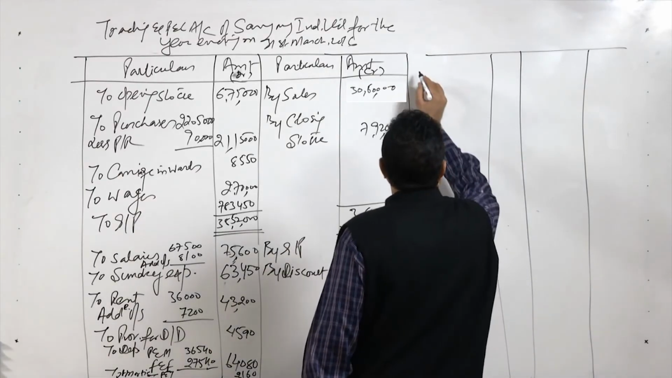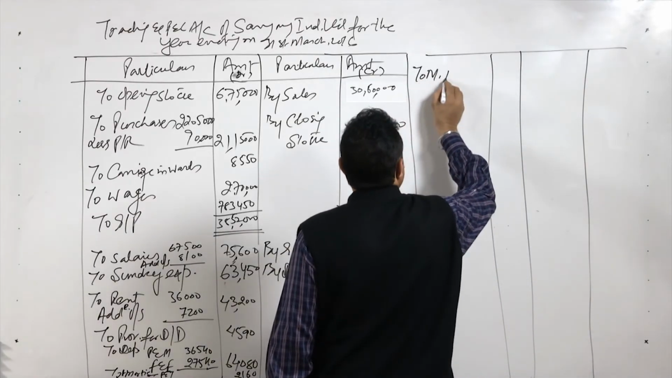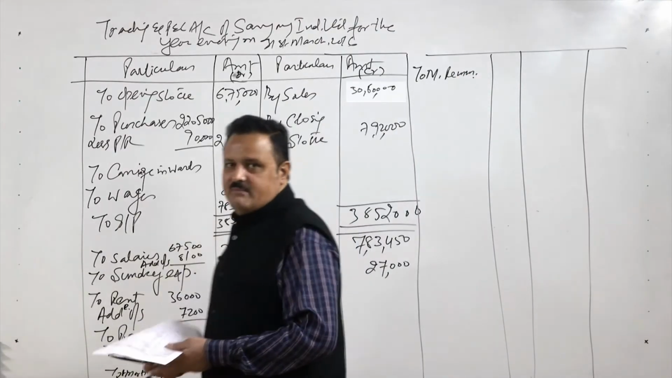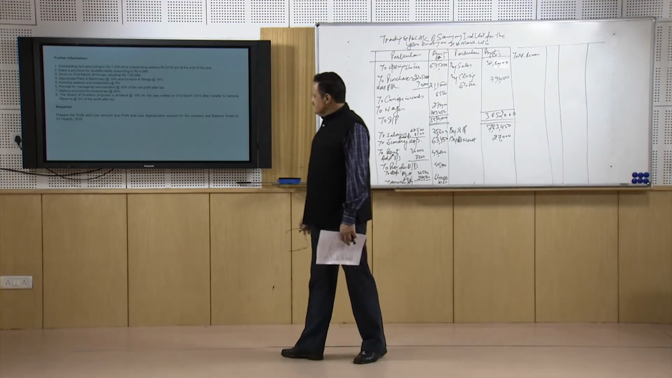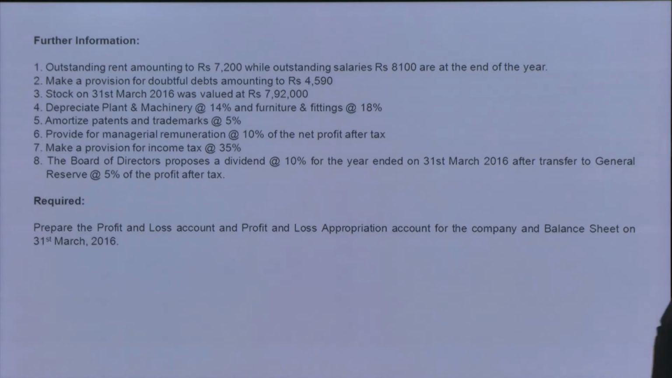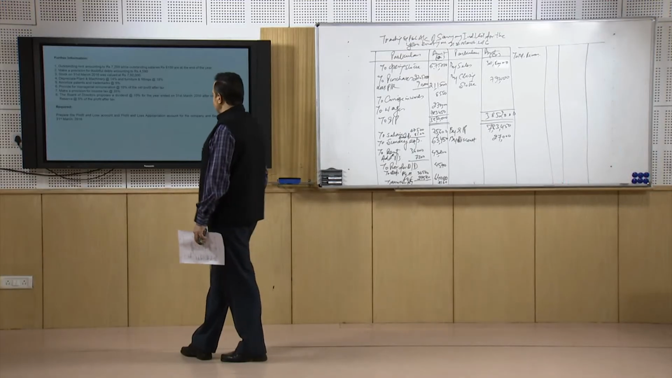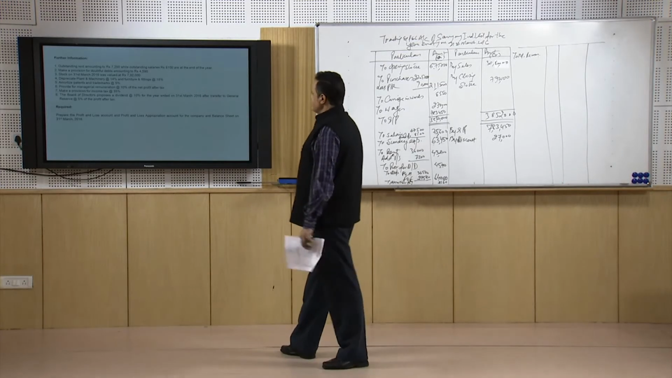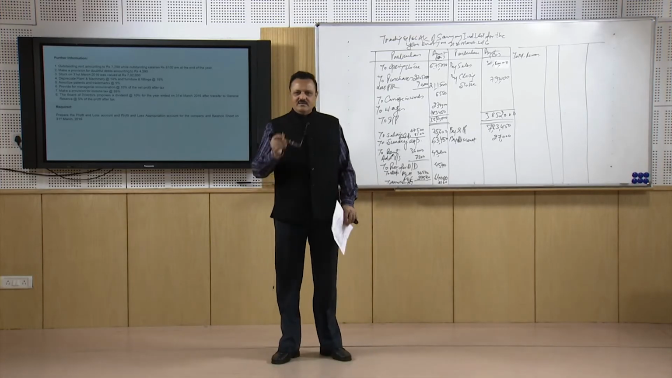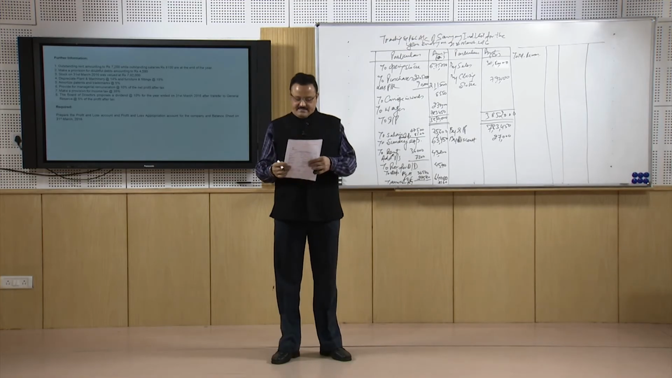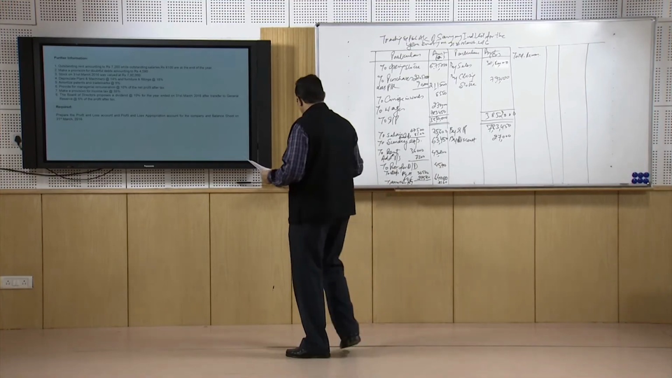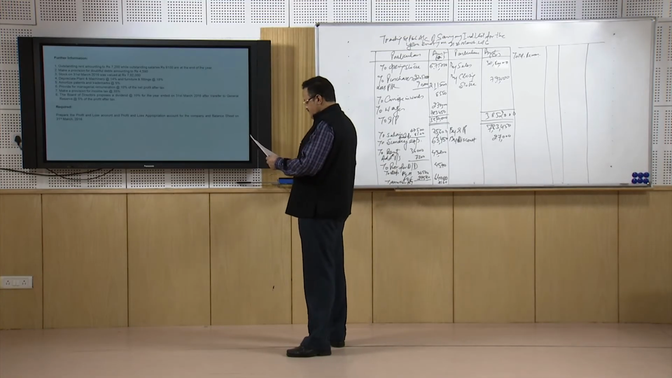So then we have to go for the managerial remuneration. To managerial remuneration means the managerial commission or the managerial remuneration. I discussed one adjustment with you, that is the managerial remuneration or the managerial commission. So provide for managerial remuneration at the rate of 10% of the net profit after tax. So we will have to calculate that profit.